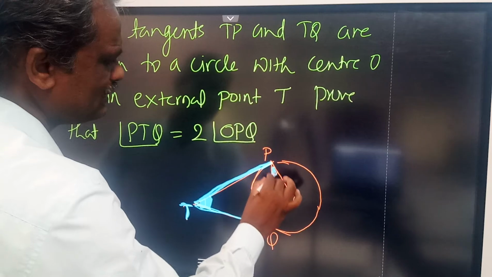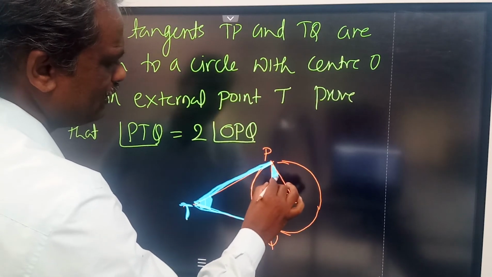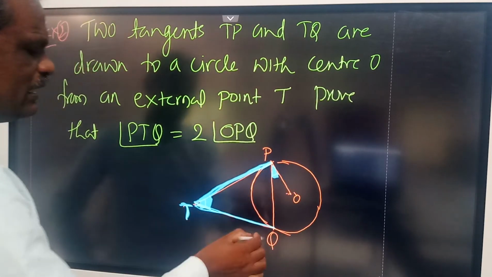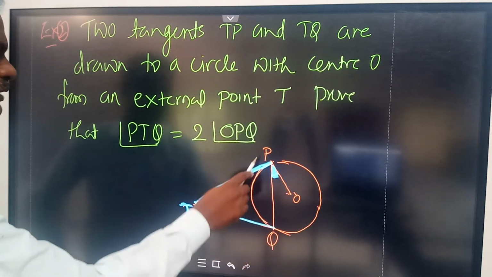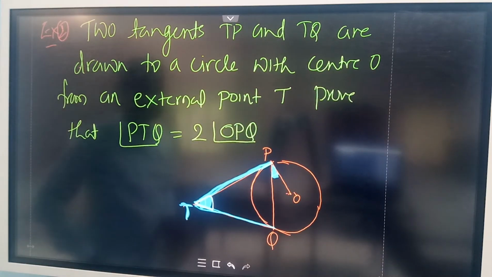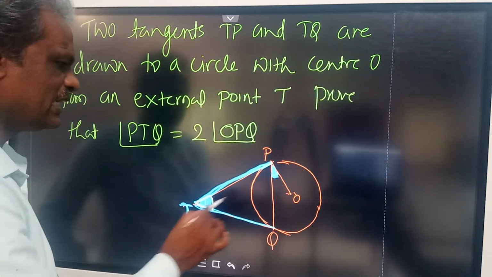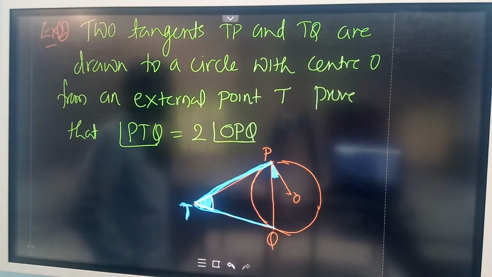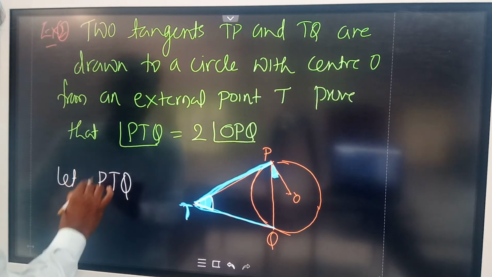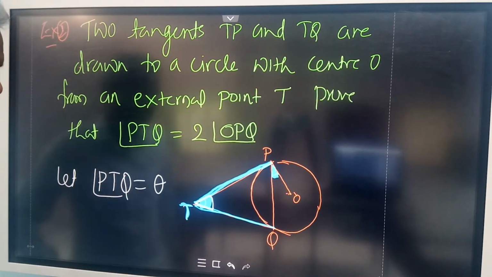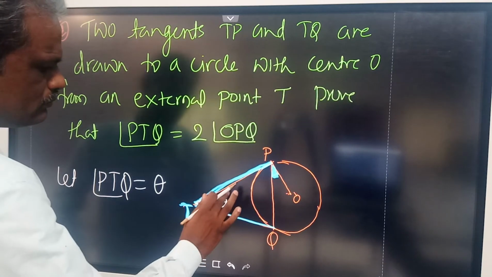So I have to show the relation between OPQ and PTQ. It is 2 times OPQ. PTQ, this angle, is 2 times this one. So it is related to the angles now. What we do, we will consider the angle at the point T. Let angle PTQ be equal to theta, or you can take even x. This angle is theta now.